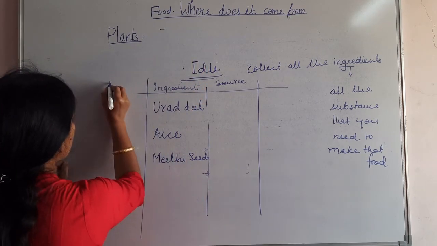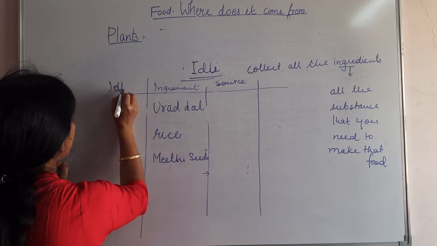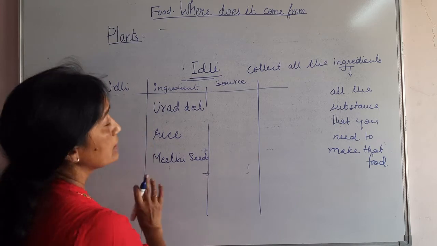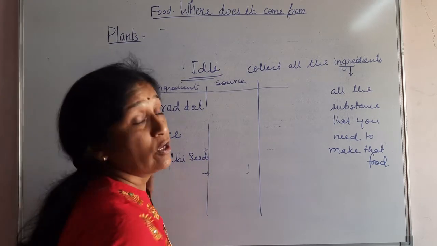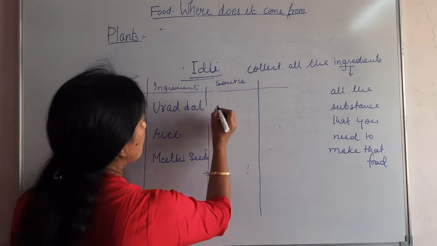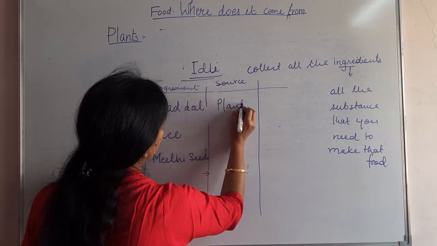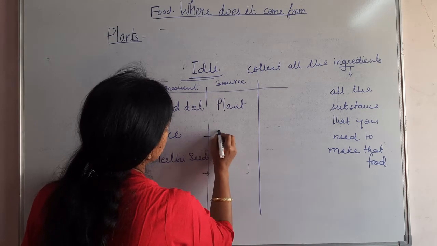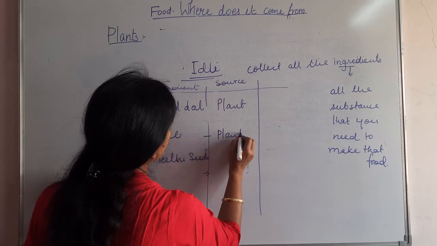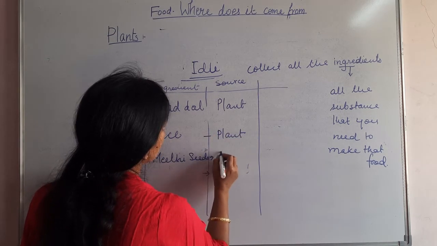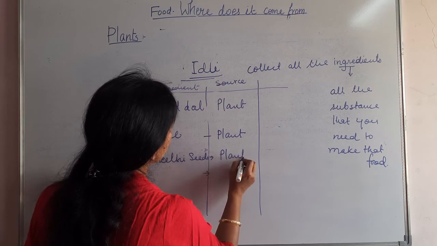Now let's check what is the source. Urad dal is a plant product. Rice is a plant product. And methi seeds are a plant product.